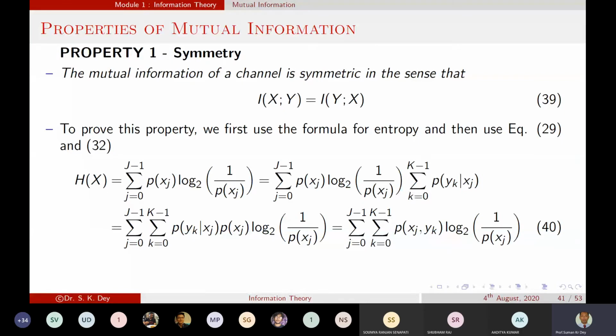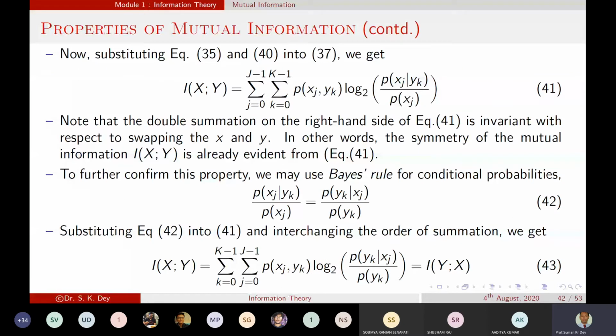I am continuing because I have to finish a few things. Basically, if we substitute these two equations into equation 37, we will get this.